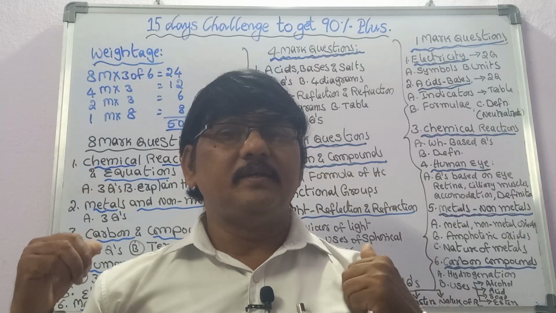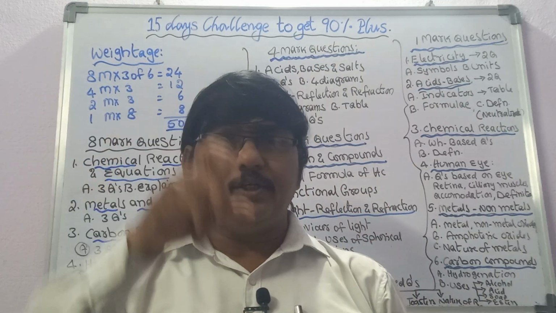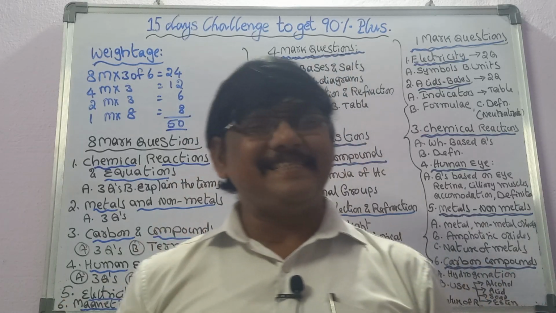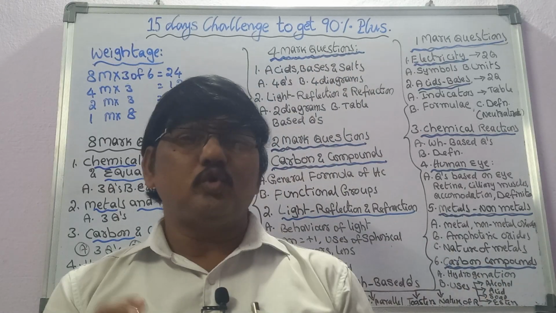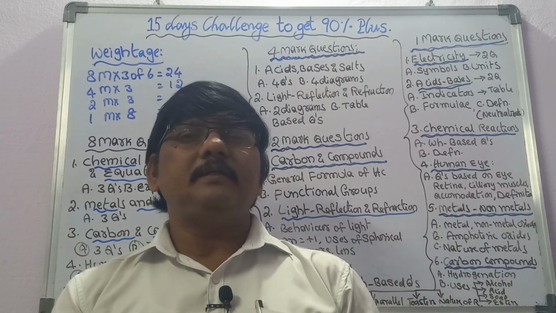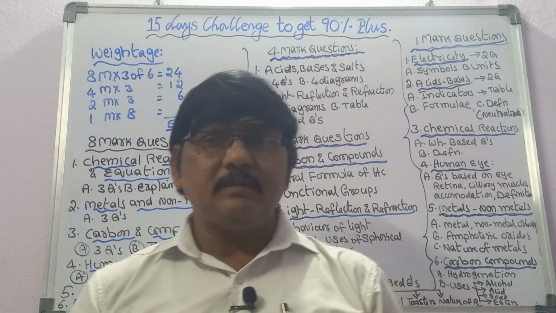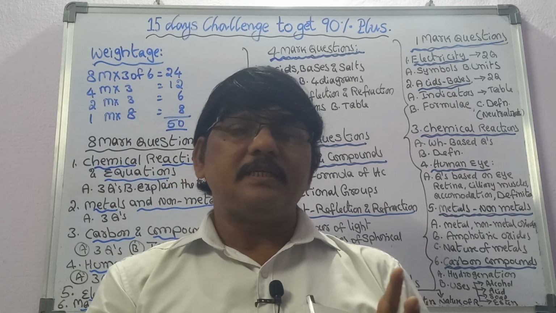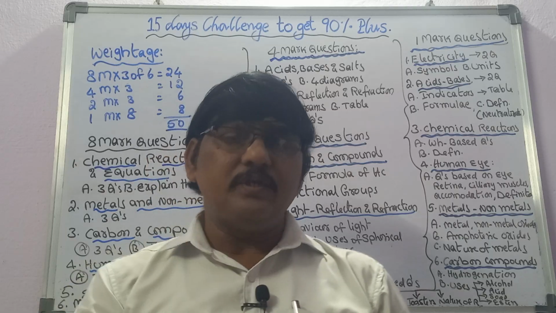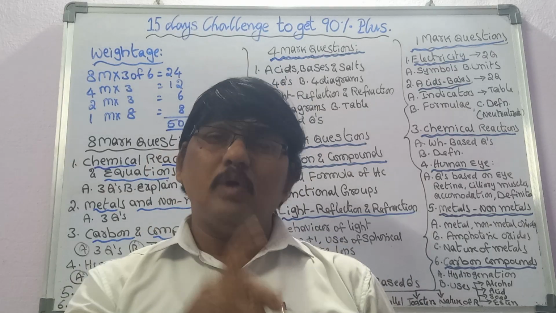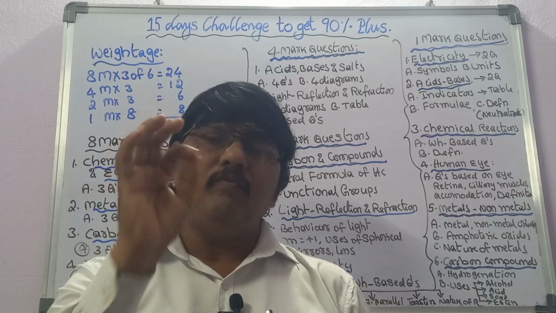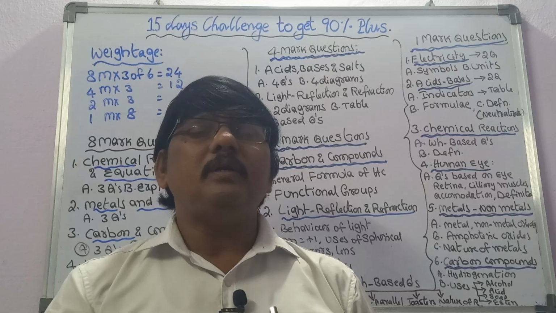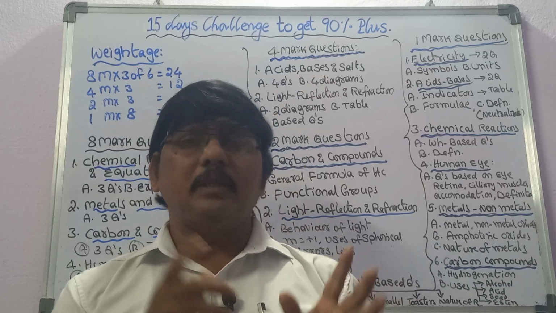If you follow the same strategy, there may be a little fluctuation in one mark questions. No problem. From electricity, 2 questions will come, and we can guess them easily. In electricity, some symbols are given in the textbook: battery, cell, ammeter, voltmeter, resistance, variable resistance, bulb, and switch. Practice all of them. One symbol will be in the exam, and you score 1 mark. Another question is the second one, units. What are the units of the current?